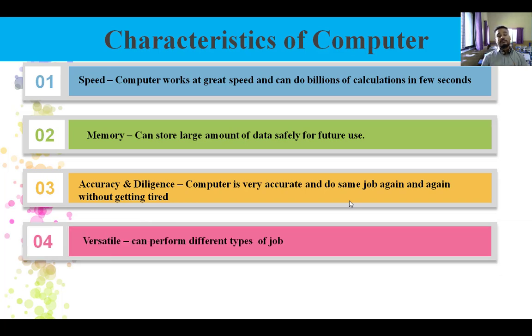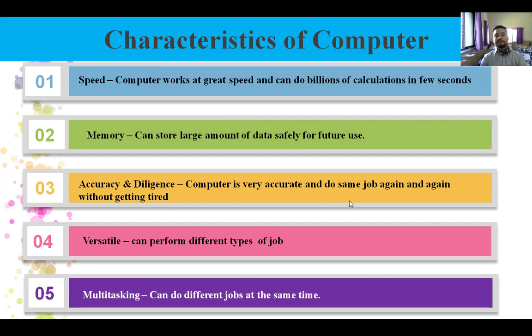Next one, versatile. Versatile means, you might have seen cricket. There are some players who can bat, some who can bowl, some who can keep wickets, and some who can do all of them. What do we call them? We call them all-rounders. Likewise, a computer is also an all-rounder, that is versatile, and can do different types of jobs at the same time.